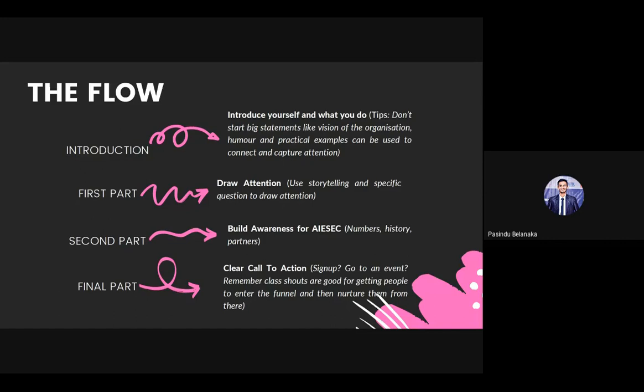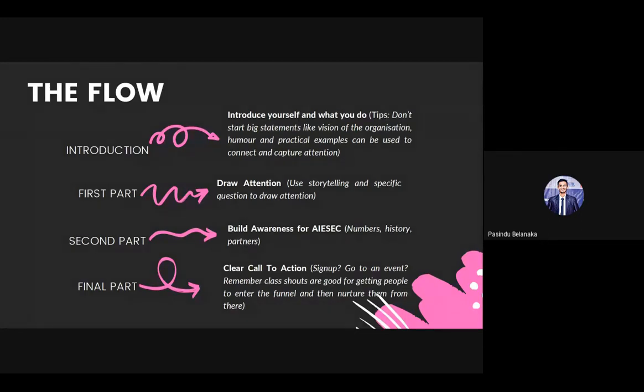Use storytelling and specific questions. You can ask questions, because when you ask questions, everyone is almost at 100% attention. The second part is building awareness for ISEC. You can share the numbers, our history, and the partners we have in ISEC. So you can focus on those things as the second part.